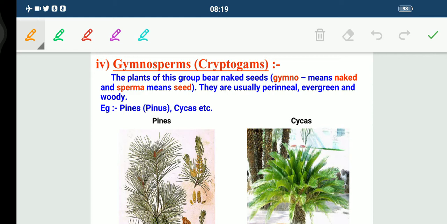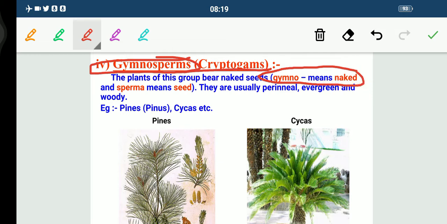On the basis of whether the seeds are naked or enclosed in fruits, they are divided into two groups. The first one you can see here is the gymnosperm, and the second one we have is angiosperm. Now talking about gymnosperm, here gymno means naked and sperma means seed. So this becomes very important. Sometimes the examiner may ask you what is the difference between gymnosperm and angiosperm.